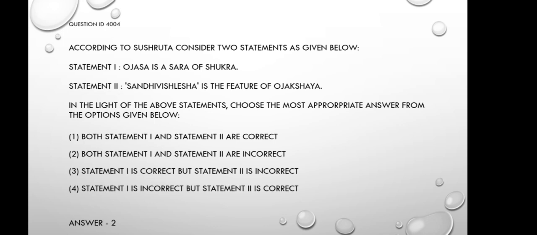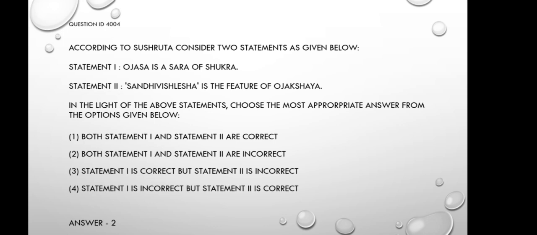So the first statement is wrong. But according to Ashtanga Sangraha, Ojas is the Sara of Shukra. In Ashtanga Sangraha Sharirasthana 6th chapter, it is said, Shukrasya Saram Ojaha. So statement 1 is wrong according to Sushruta.